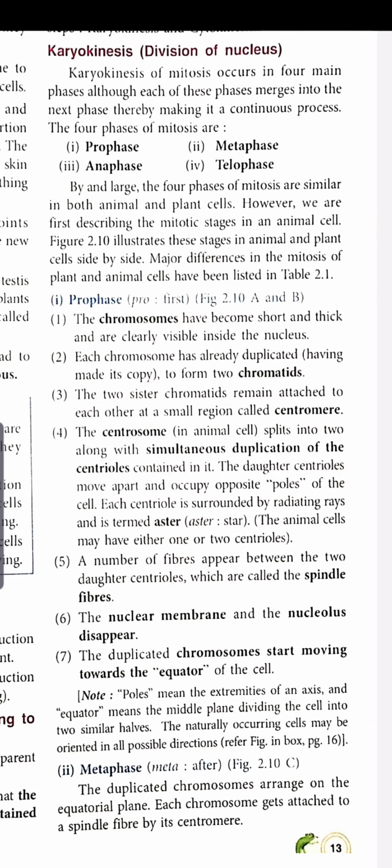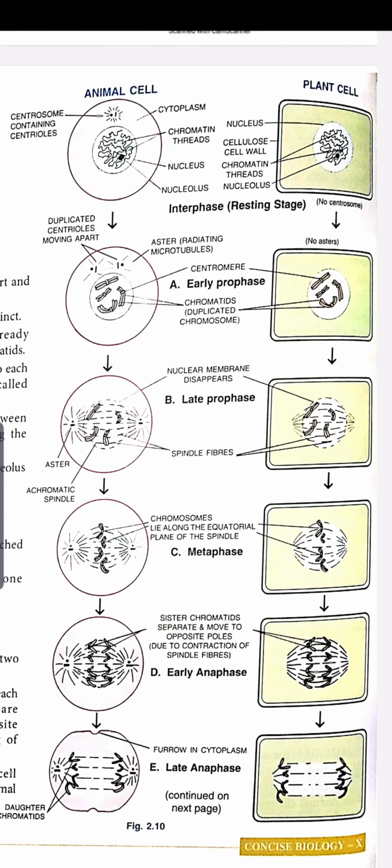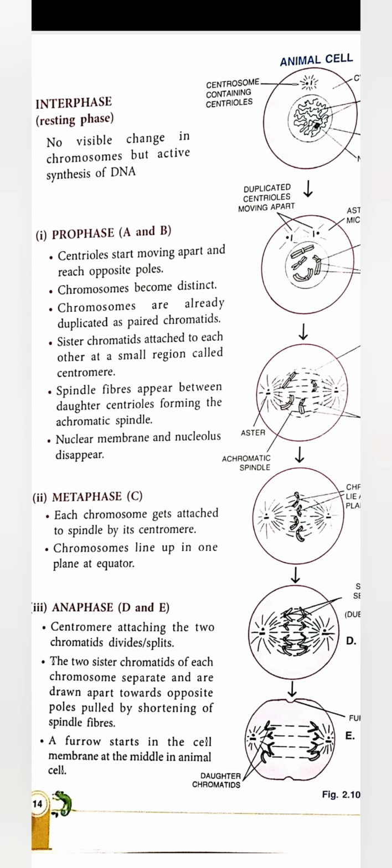So we'll discuss the first one, that is the prophase. So what happened in prophase? In prophase, the nuclear membrane and nucleolus disappear. The centrioles start moving apart and reach the opposite poles. Spindle fibers appear with the centromere, and the chromosomes become thick and visible under the microscope.